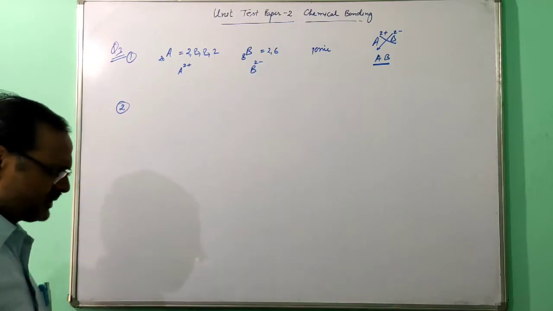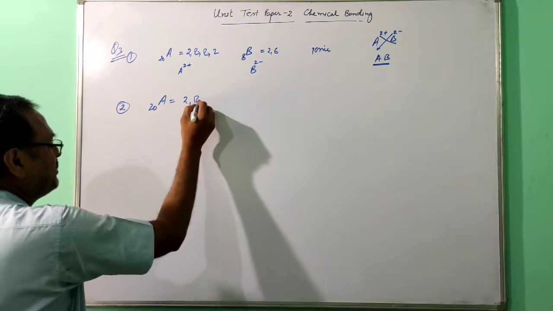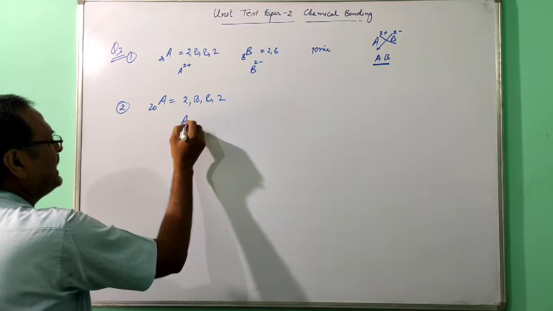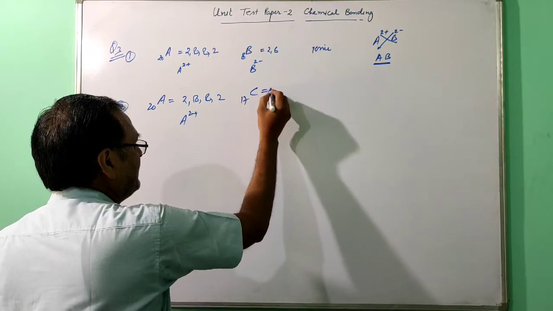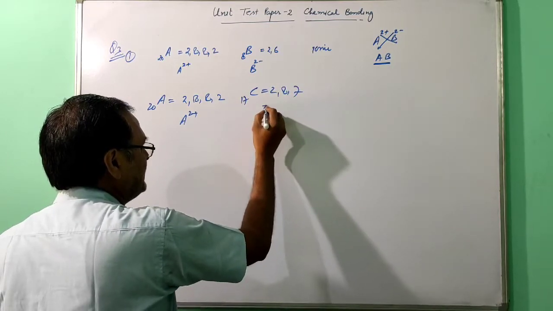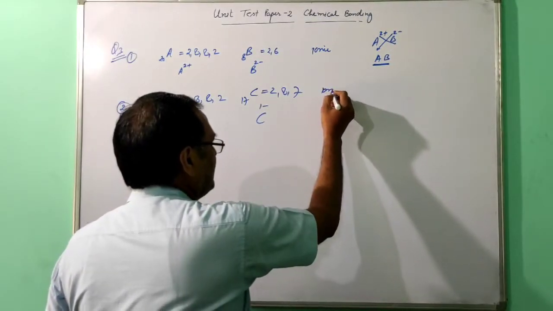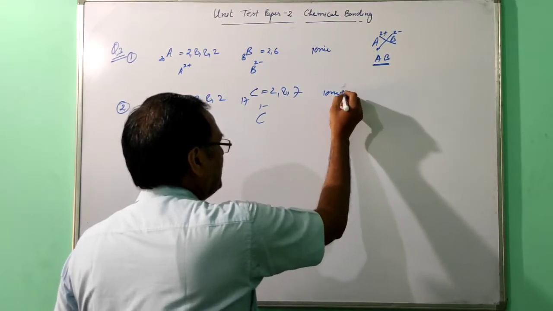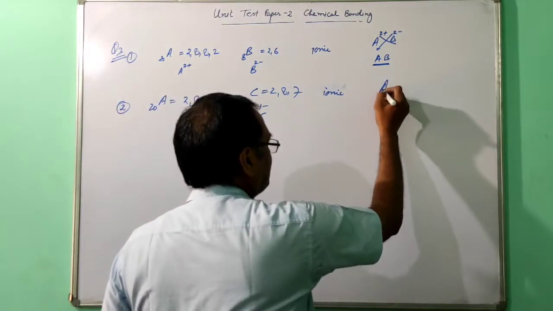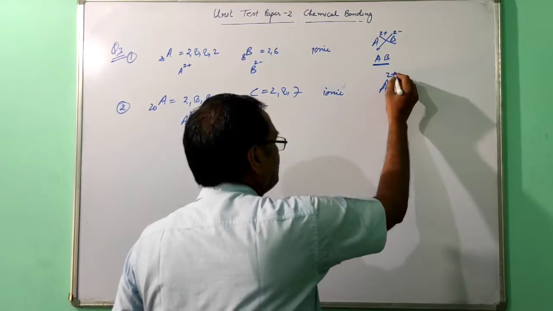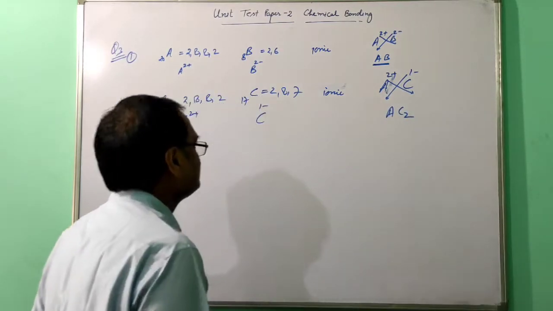Now the second one. A is given again, 20, so again 2, 8, 8, 2. This is a metal, A 2 positive. Then C is given. C is 17, 2, 8, 7. Valency is minus 1. One is metal and one is non-metal, so the bond will be ionic. The formula is very simple: first write the electropositive element, A 2 positive, C 1 negative, cross, and this will become AC2.